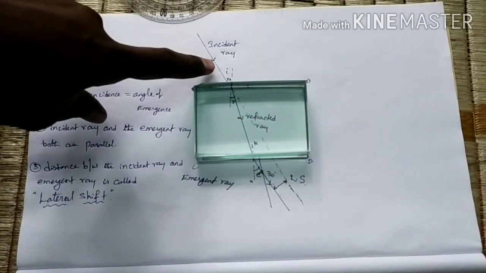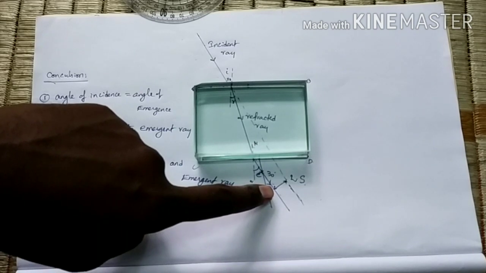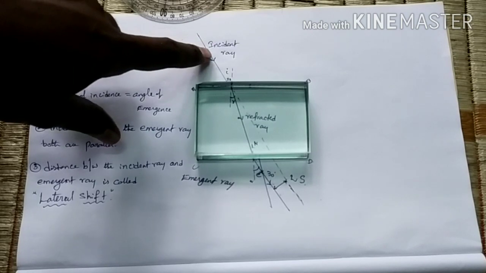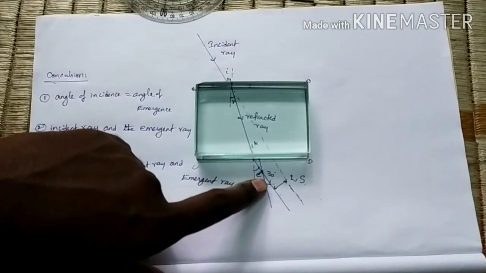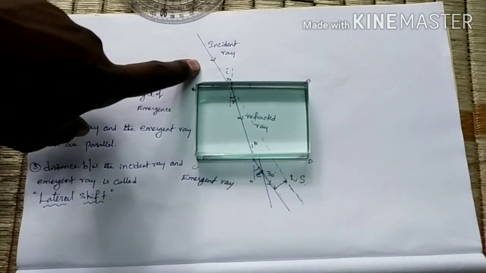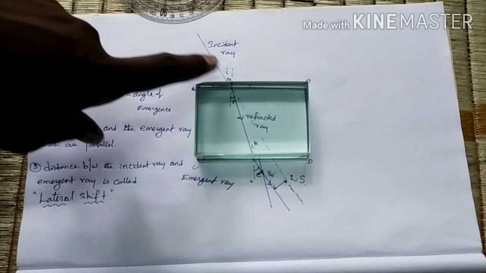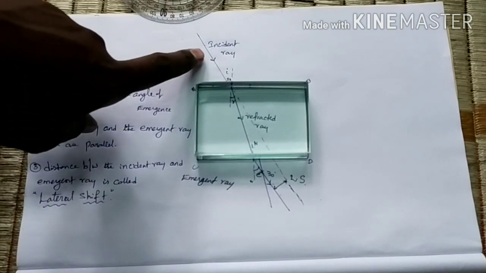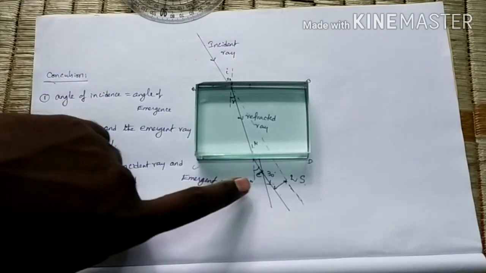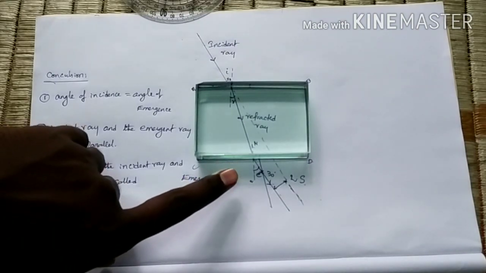That means at whatever angle you incident the light, with the same angle only we get the emergent ray. That means if we place an object at the angle 30 degrees, we get the image at 30 degrees here. That is the first aim, right? What is the aim of this activity? Here we are determining the nature of image, and where the image is formed here. When we place the object at the angle 30 degrees, then we get the image at the same angle here.